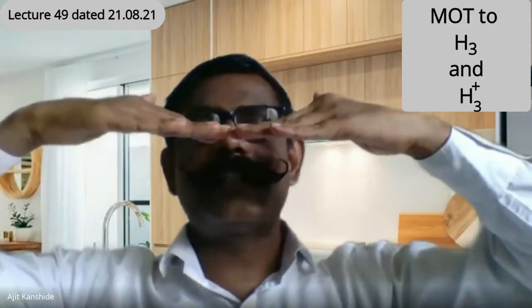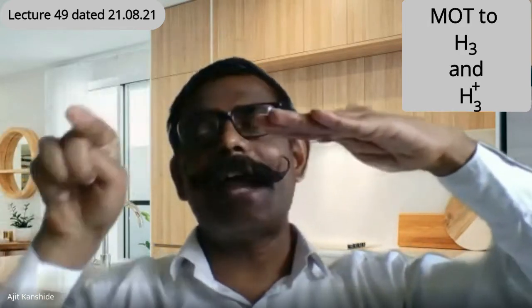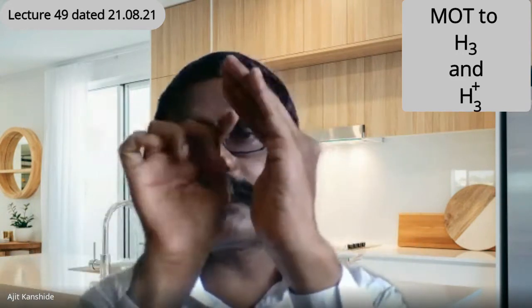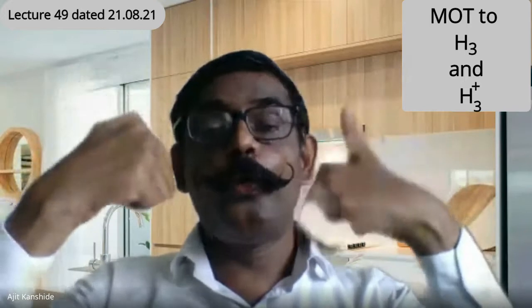Now for the triangular approach, you need to consider the linear approach as a base, and from linear we are forming triangular. When we consider the linear arrangement, what is the bond angle? What is the angular separation? 180 degree. Yes, Alia, Rishikesh, 180 degree. And when it is triangular, the angular separation is 60 degree. So from 180 degree angular separation, we are moving that molecule to 60 degree angular separation.